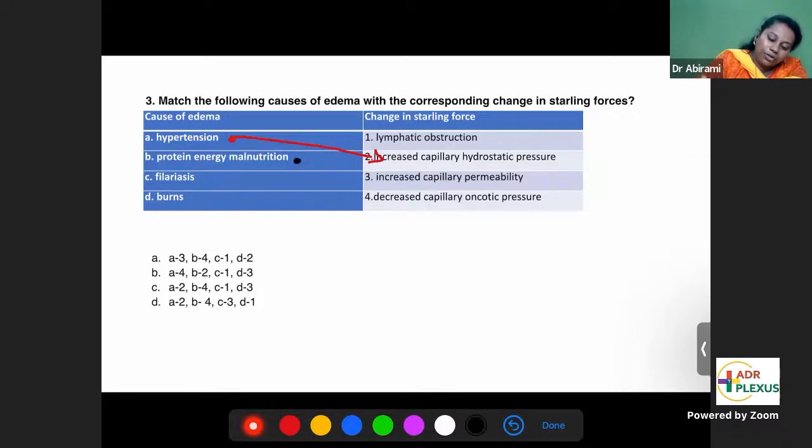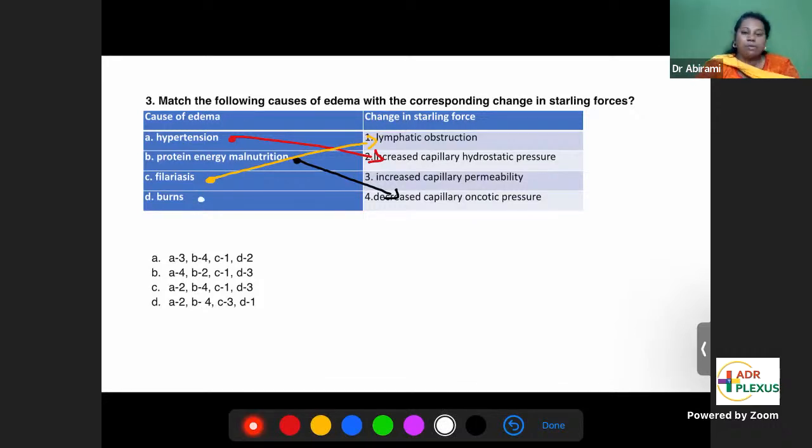Protein energy malnutrition. Proteins are not there. Proteins are responsible for oncotic pressure, so this should be related to oncotic pressure. Filariasis, Bancrofti, blocks the lymphatics, lymphatic obstruction.